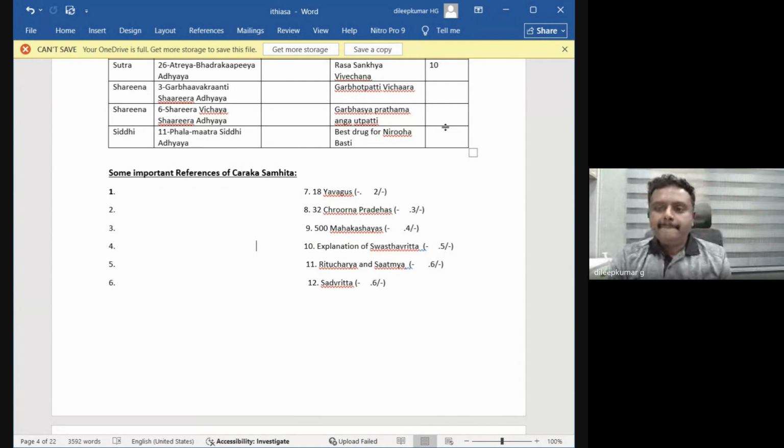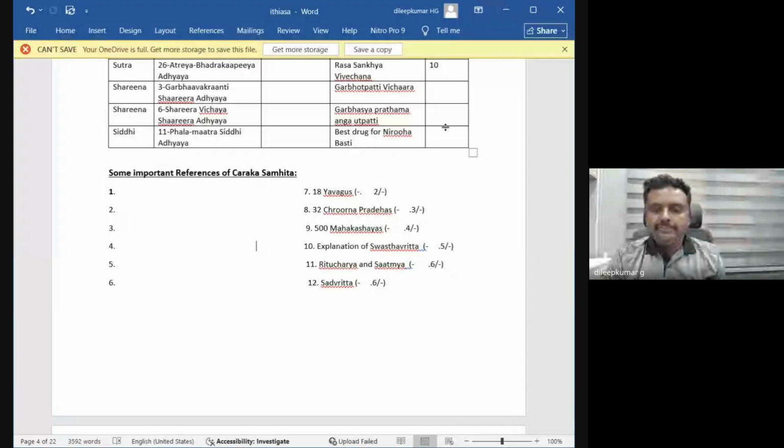Where is it mentioned in Charaka Samhita? Janapadodhvamsa Adhyaya. Acharya was influenced in this by the Bhagavad Gita, and he has taken some modified versions from the Bhagavad Gita in this chapter. The human being is just like a Ratha.